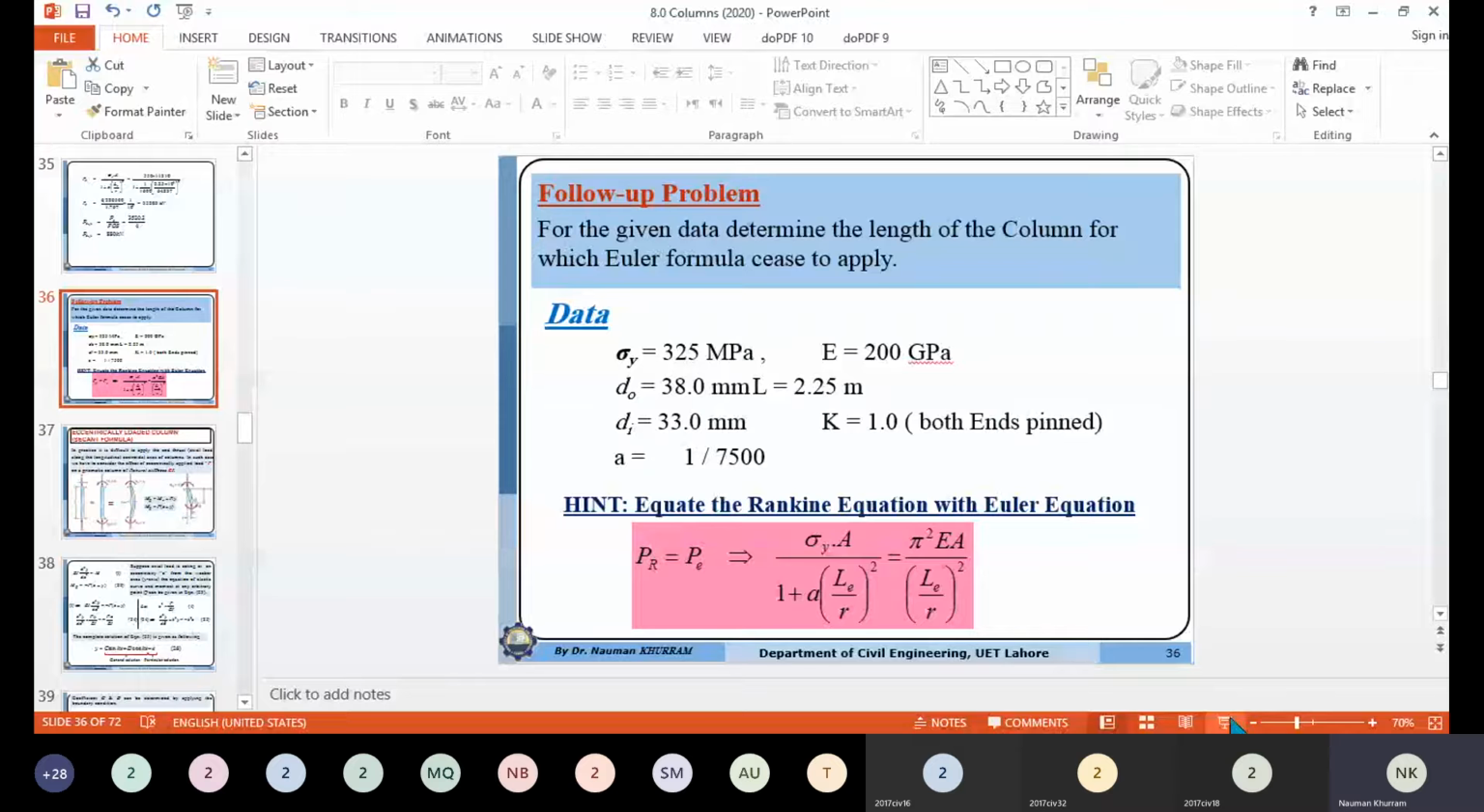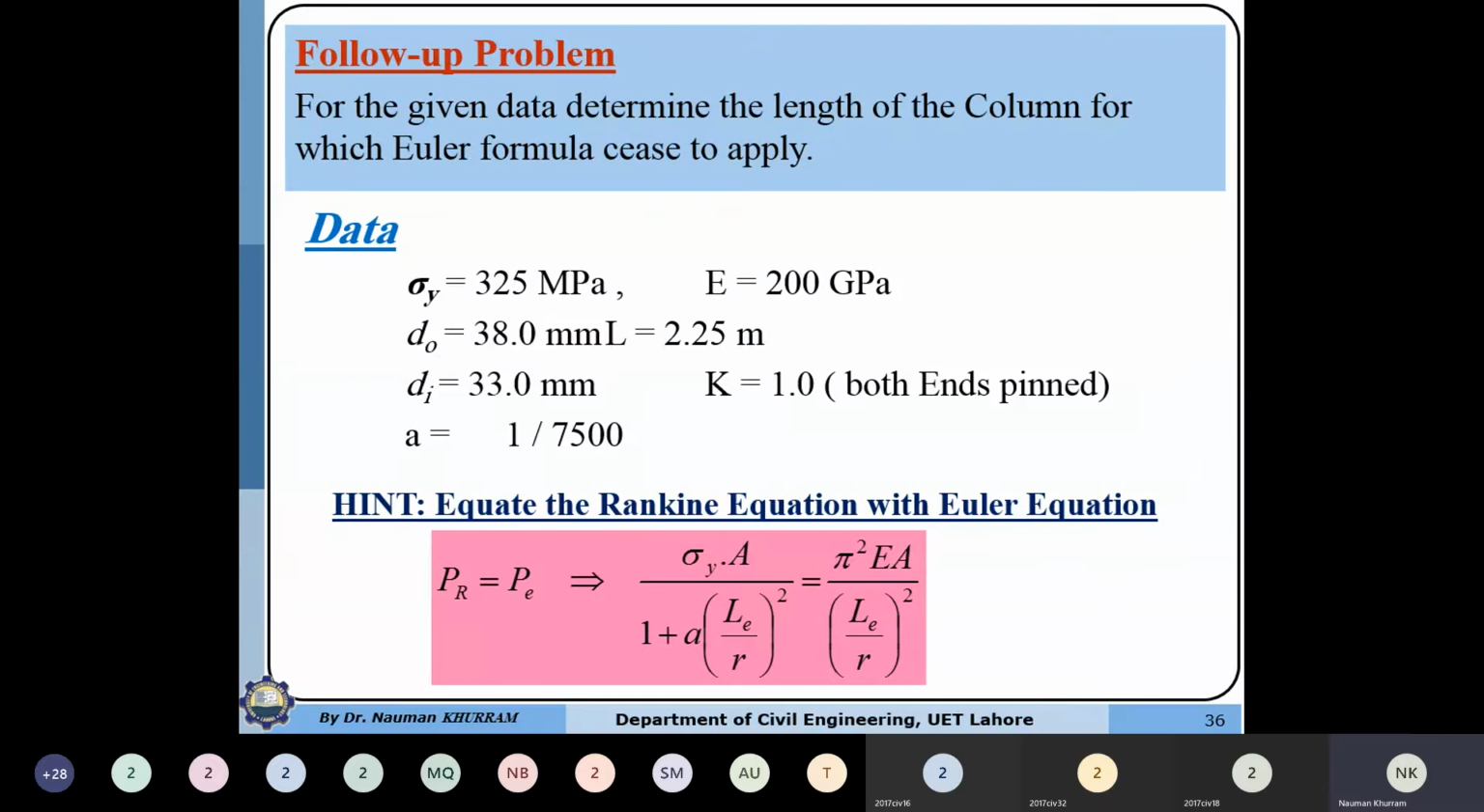Here there is one follow-up problem. I'm not going to provide the solution, so if you are unable to solve it, just contact me, and I will let you know how to solve this. For the given data, determine the length of the column for which the Euler formula ceases to apply.